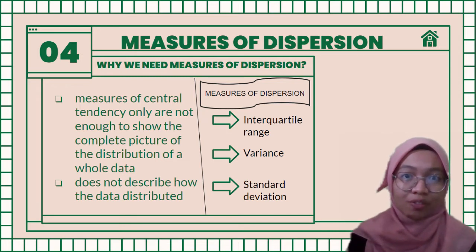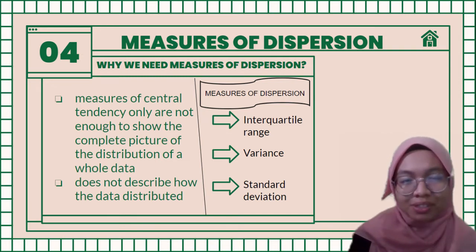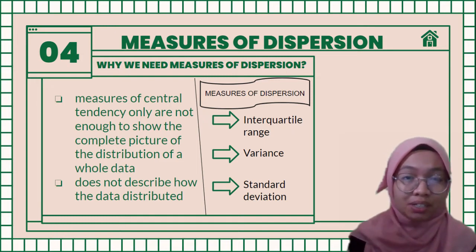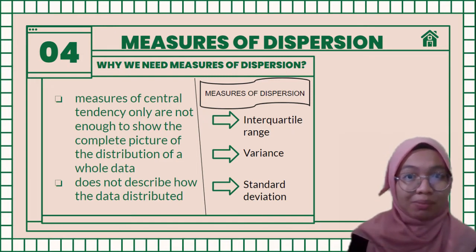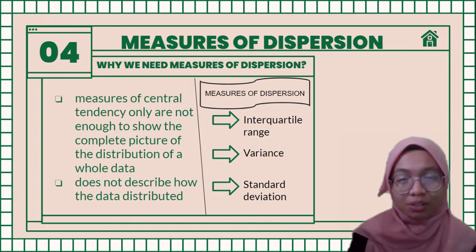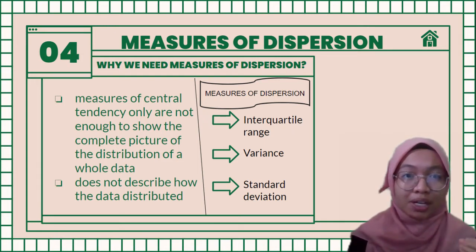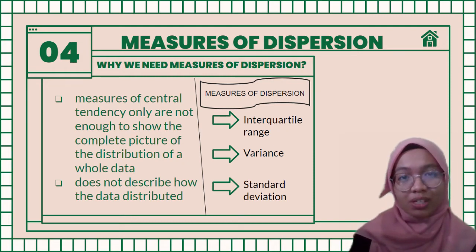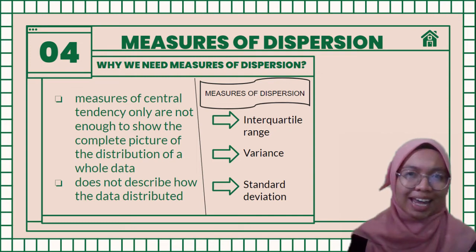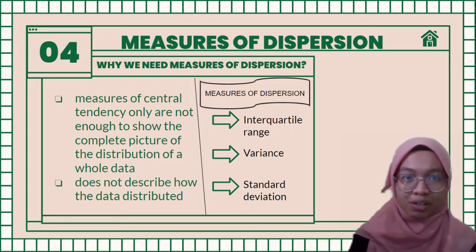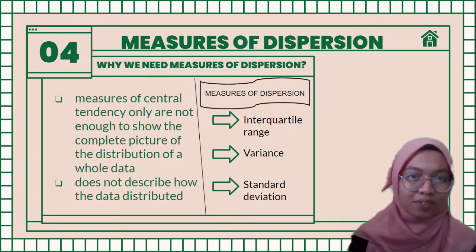Thank you, Shaza Alya, for the explanation. From the previous presenters, they had explained about the measures of central tendency, which is mean, median, and mode. So now, I will proceed with the measures of dispersion. Why I want to explain about measures of dispersion is because the measures of central tendency alone are not enough to show the complete picture of the distribution of the whole data, and they do not describe how the data is distributed. In measures of dispersion, you will know about interquartile range, variance, and standard deviation.